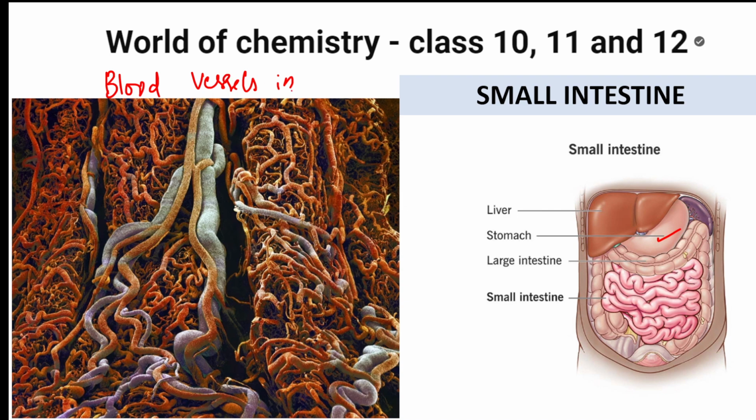They carry blood towards the small intestine, whatever blood and oxygen it has to carry. Beautiful, isn't it? This is an original image, students.